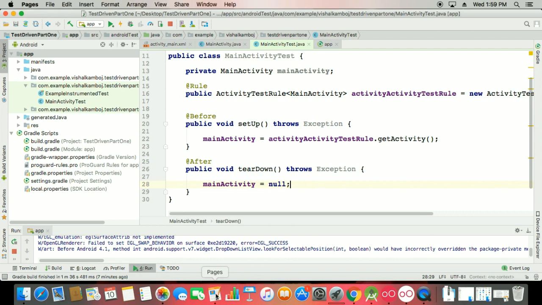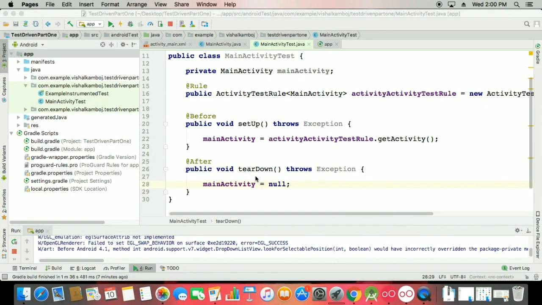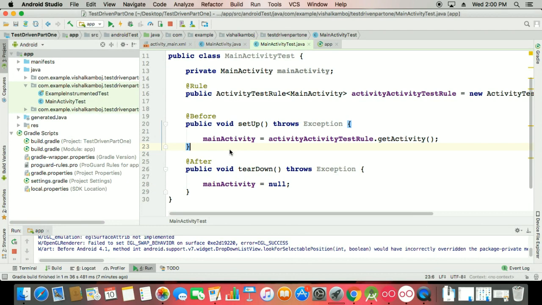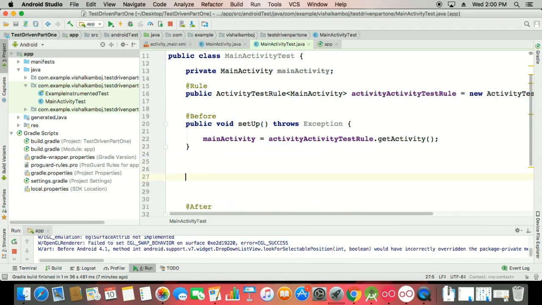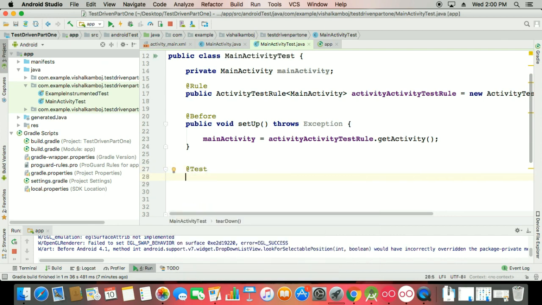Okay, so what is this exactly? This will provide the functional testing of a single activity. When launch activity is set to true in the constructor, the activity under test will be launched before each test annotated with the @Test. So that means this is your activity. Here we can declare, and here we have an add test in which we have to test which kind of test we are working on. So here I want a test, that is a public void testAct, or whatever name you give.